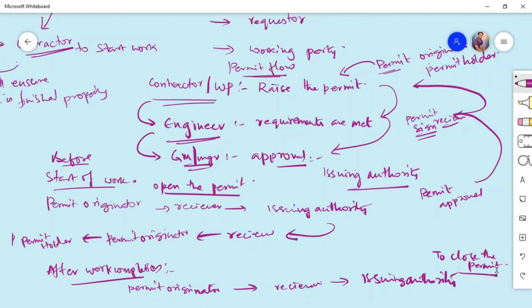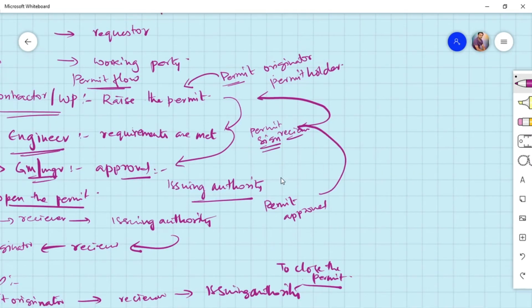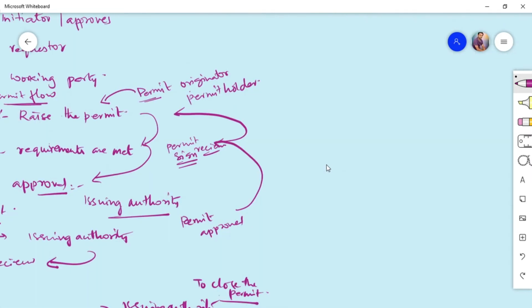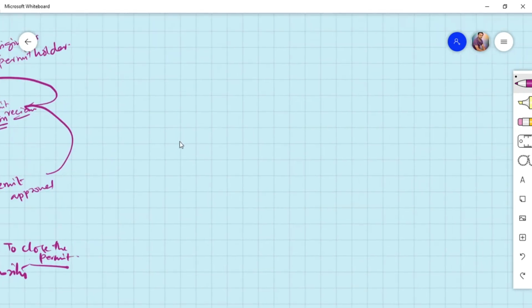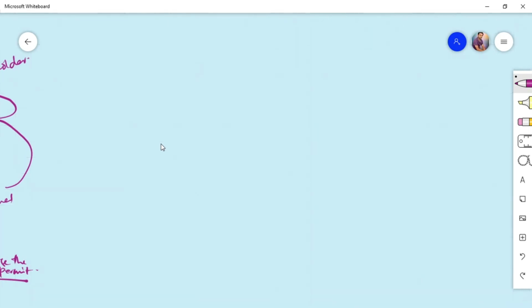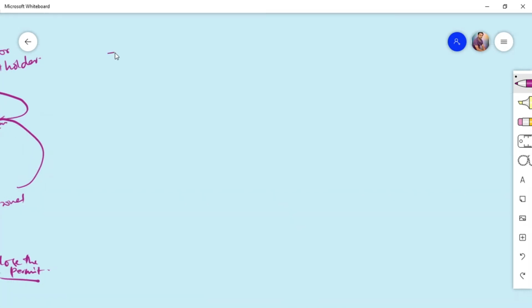Right, so next comes types of permits. In types of permits, generally we categorize permits into two types, not more than that. Some say we have 8 types of permits, or 9 types of permits.